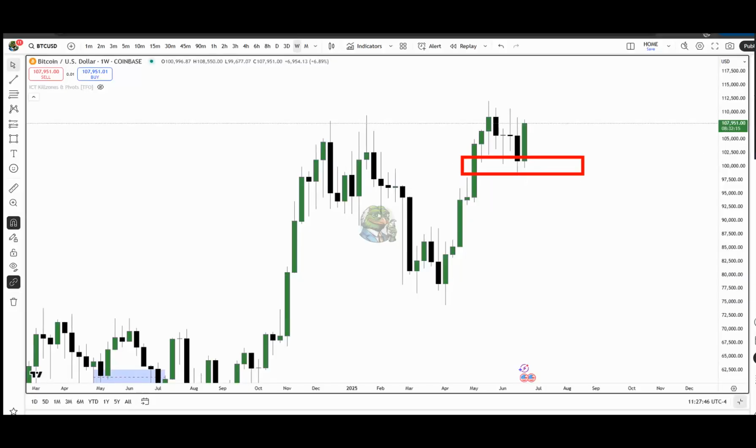And notice from there, we have closed above the open of that down candle, which is our bullish order block, because it has taken liquidity and come into this bullish fair value gap. So where have we come from? We have come from a bullish fair value gap, which is discount. Where are we headed? Well, liquidity now resides above that swing high, where anyone that's short this market has their buy stops residing above. Okay, so weekly is also bullish, and we can see that we've come from discount, and therefore we should be heading into premium.